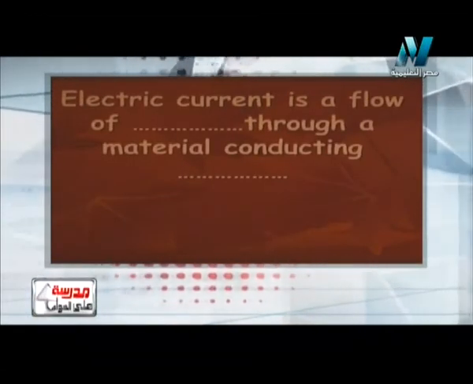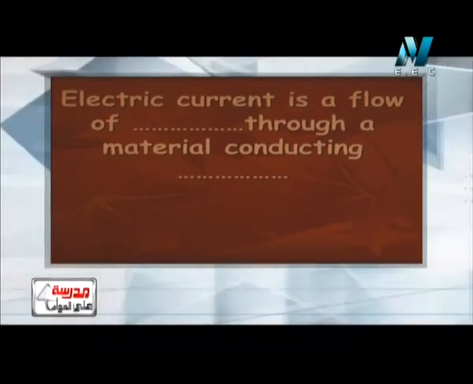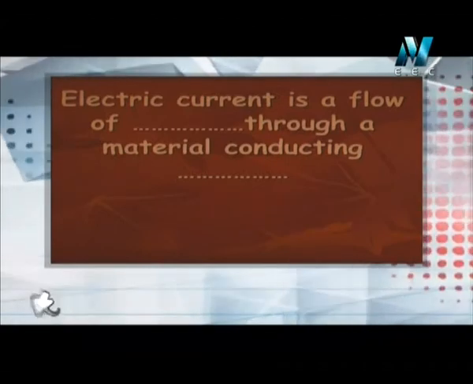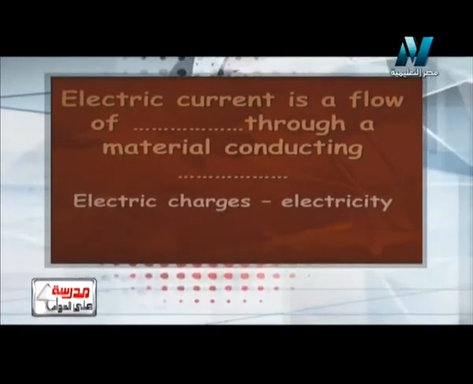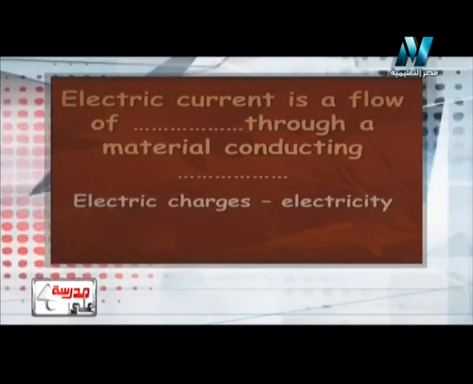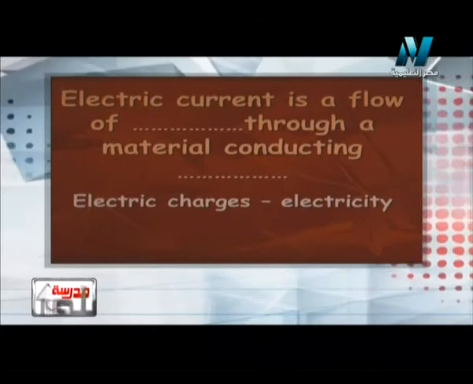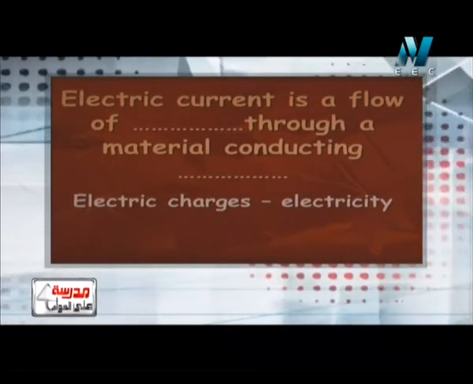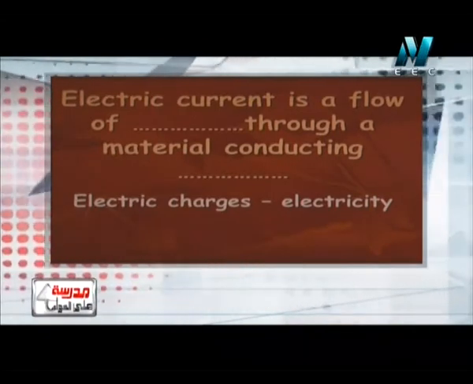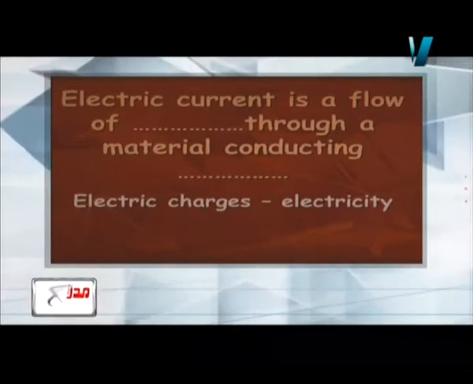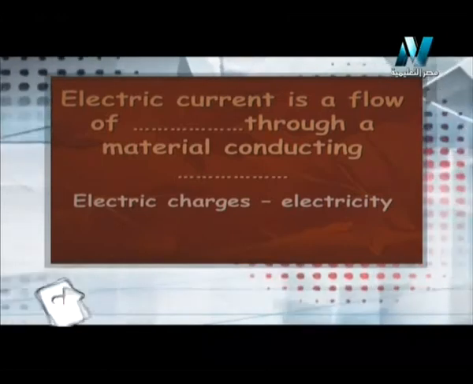Another question. Electric current is a flow of what through a material conducting electricity? The answer will be electric charges. Again, electric current is a flow of electric charges through a material conducting electricity.